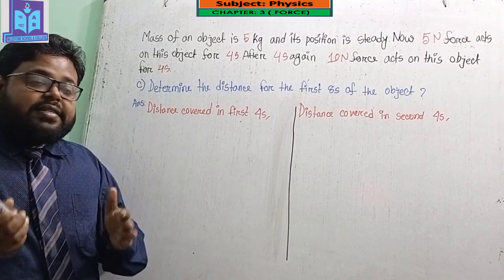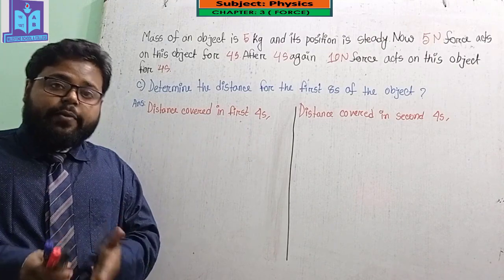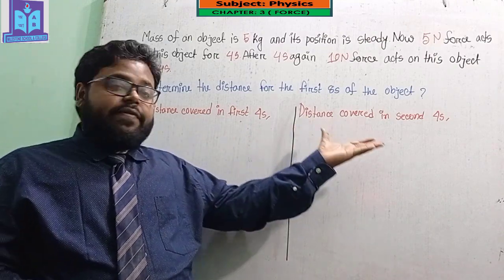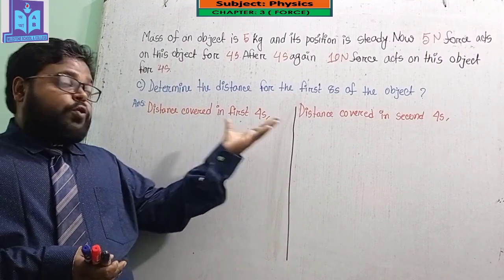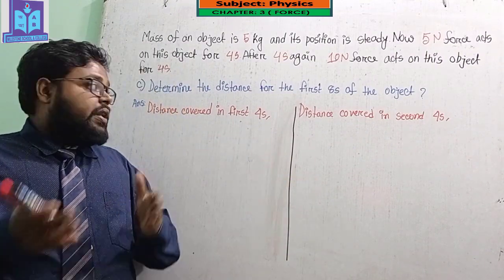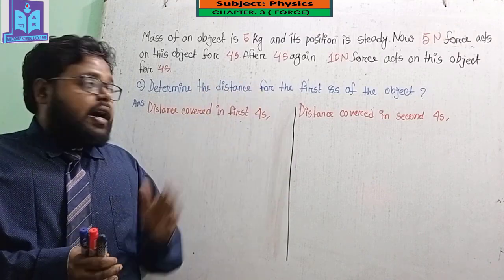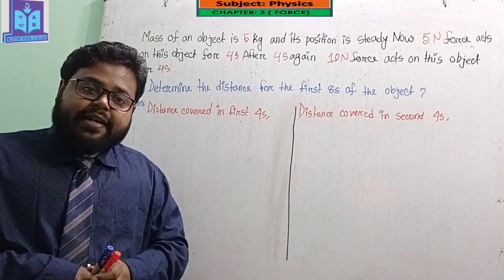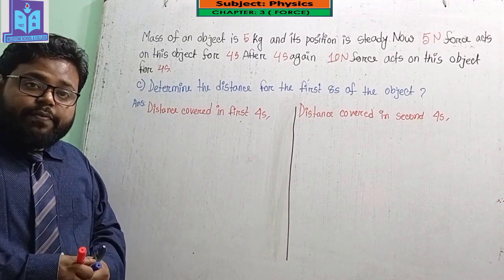At first I have to find the distance covered in the first 4 seconds and then the distance covered in the second 4 seconds. If I add these two distances, I will get the total distance covered by the object in the first 8 seconds. So let's start to solve this math.